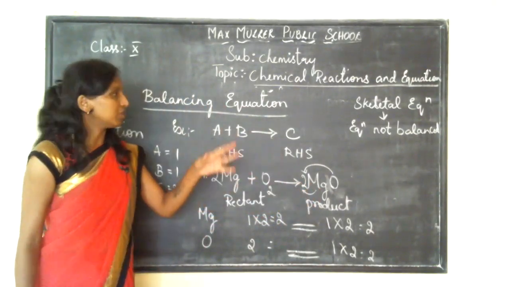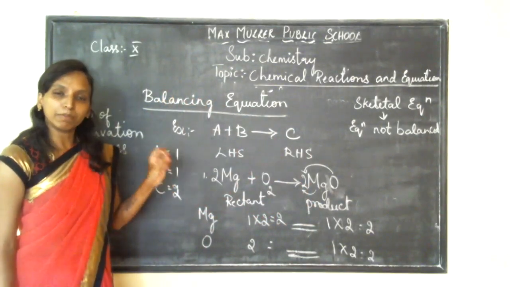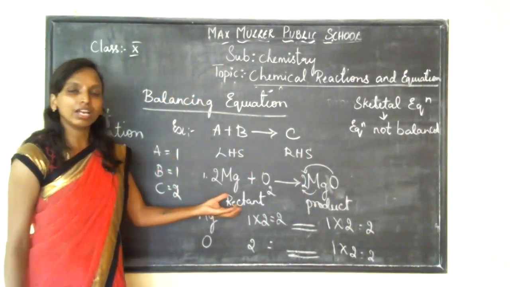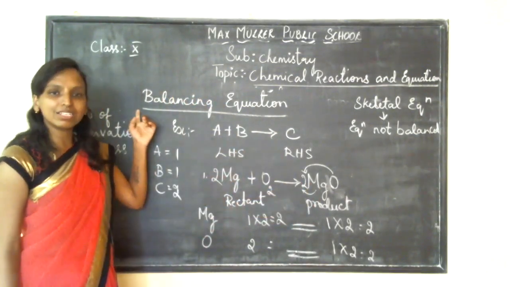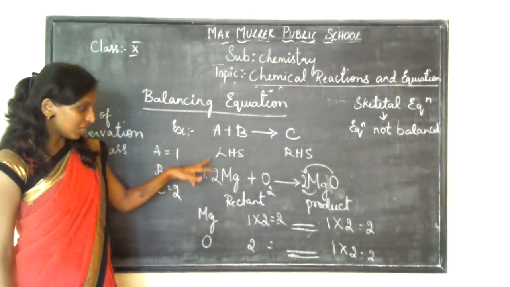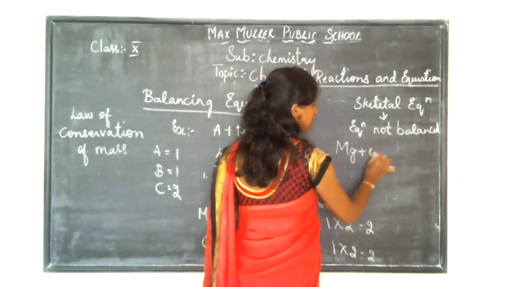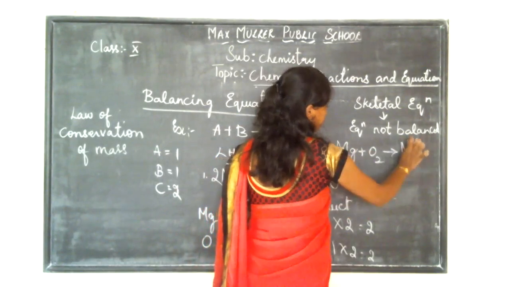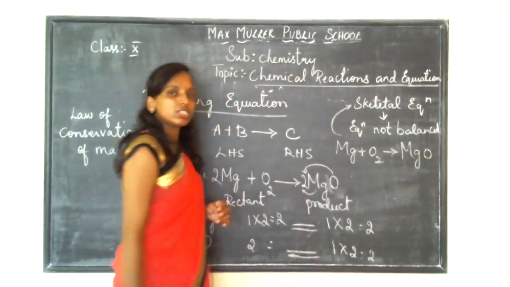And this is nothing but called a balanced chemical equation. The number of atoms in your reactant and in your product should be equal. Before that, I gave you only Mg plus O2 gives MgO. This equation is called a skeletal equation, because it is not balanced.